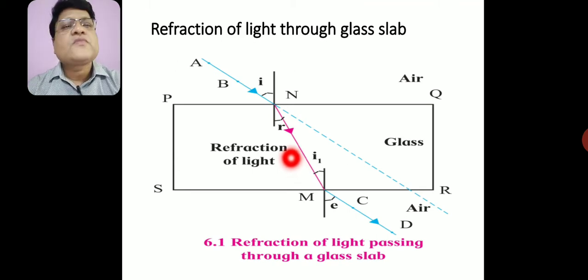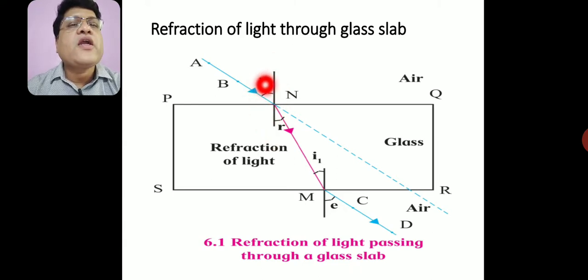Here at point N, the refraction takes place when light enters from air to glass. The angle made by this incident ray with the normal is called the incident angle. This is the incident angle I. And the angle made by this refracted ray with the normal is called the refracted angle.